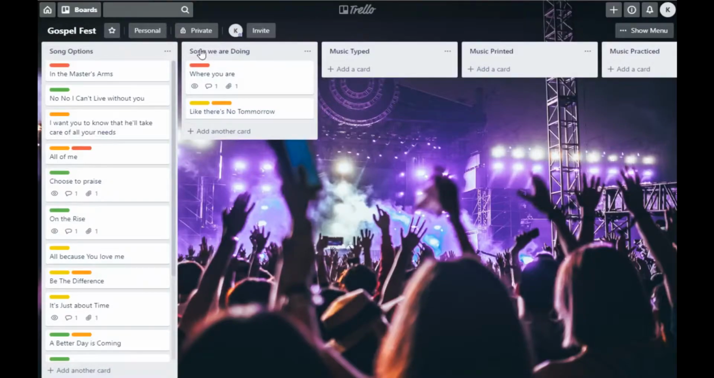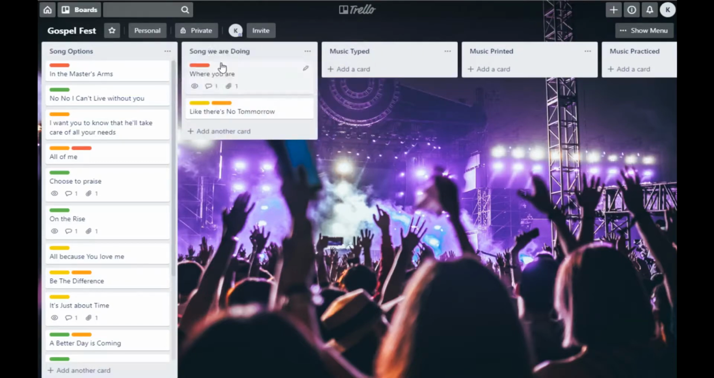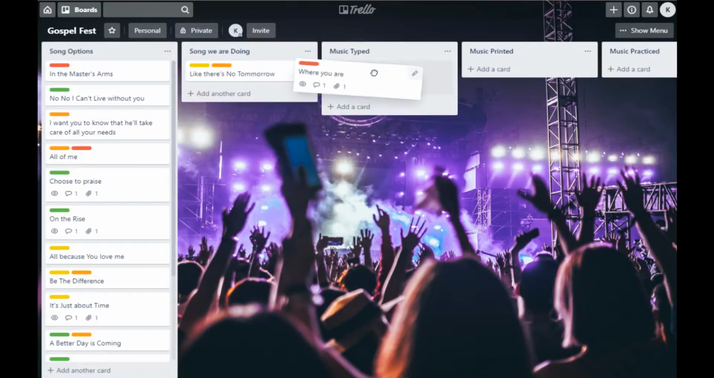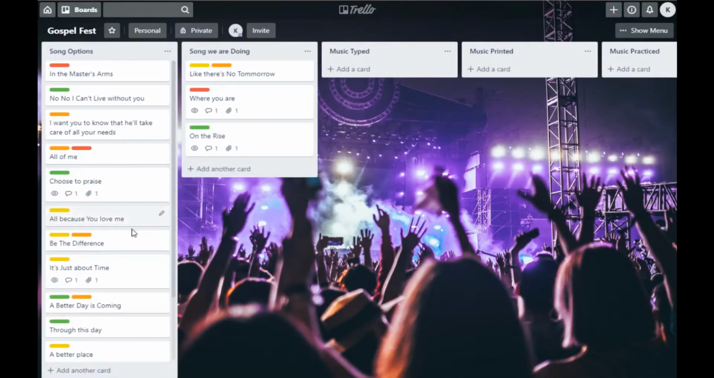On here in my process, I've got not only do I want to do these, but hey, I need to type these. I need to have the words, the music notes, so that my guitar player and the bass player can know what to play. So, for instance, once I get it typed, I know that's the next step. If it's in the songs we are doing list and it's not in the typed list, we're going to move it over here when we type it. So I'm going to go through here and get all the songs that I know that I'm going to do.